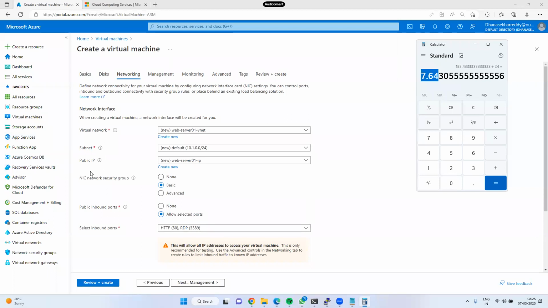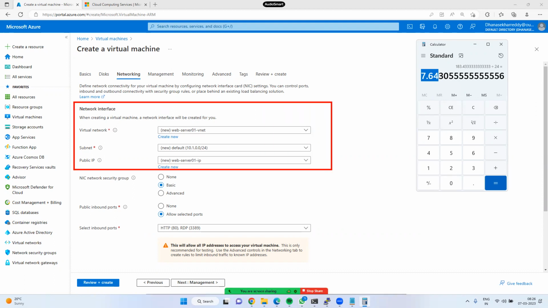Clearly, we will discuss it later: what the network is, how to configure it, how to create our own private network, how to enable VPN so that only private network people can communicate with these services. I will get into that later. At this point, just remember, by default the network is public. Clear? So this is the virtual network. It contains one subnet. It is allocating one public IP.